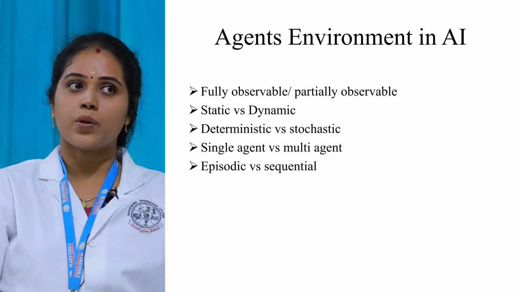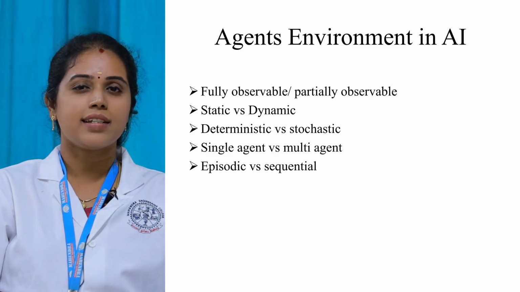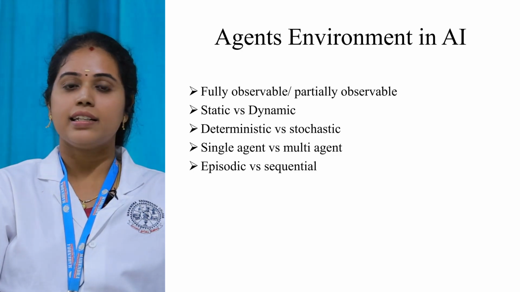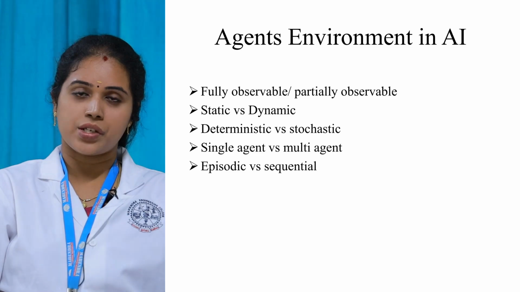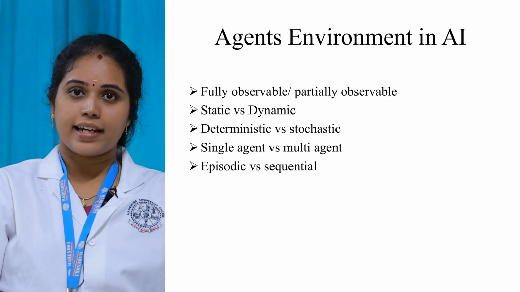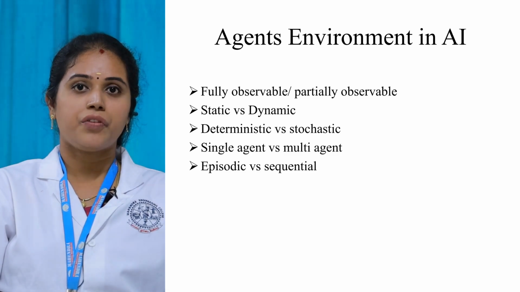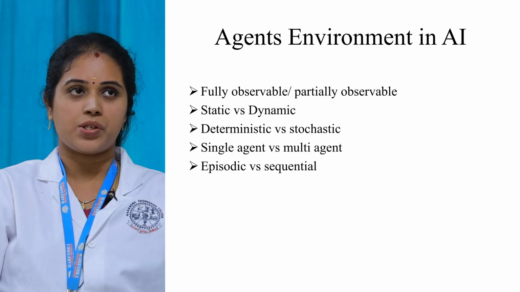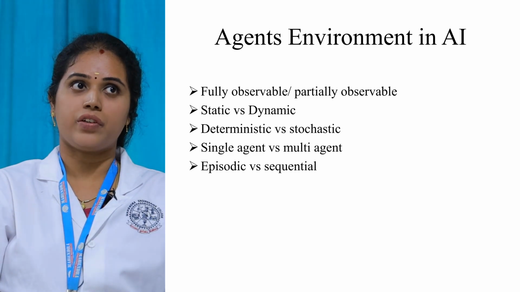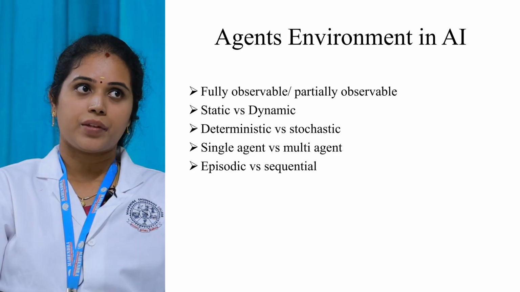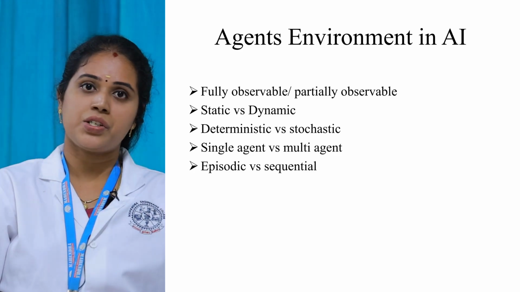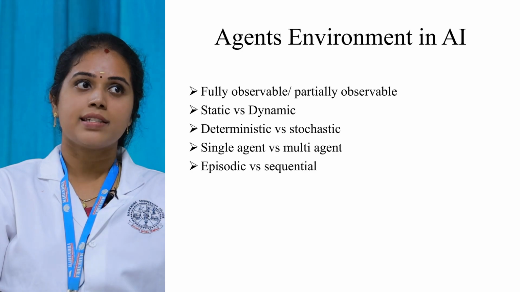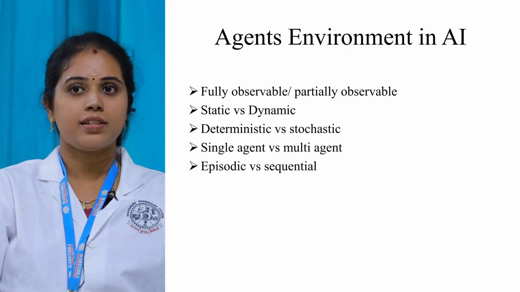The final one is episodic versus sequential. Episodic is nothing but an agent can do one shot of action. That is said to be episodic. There is no feedback at all. In sequential, if you want to know the next state, you have to keep the past memory. From that past memory, you are going to find the next state. That is said to be sequential. So till now we have seen a lot of features of environment in the view of the agent. What are they? Fully observable, partially observable, static, dynamic, deterministic, stochastic, single agent, multi-agent, episodic versus sequential.